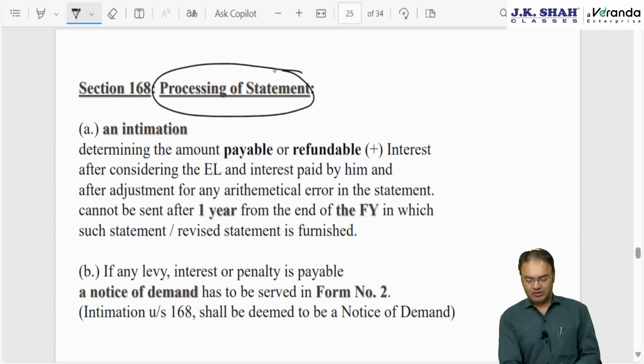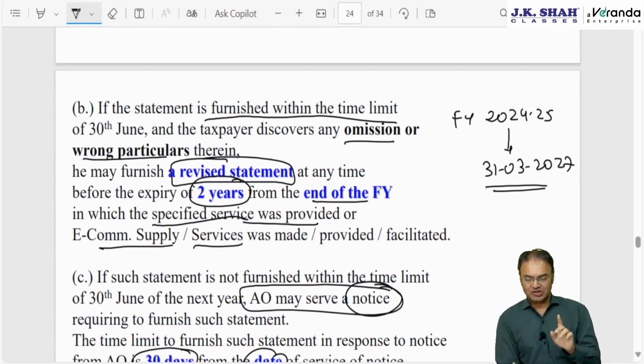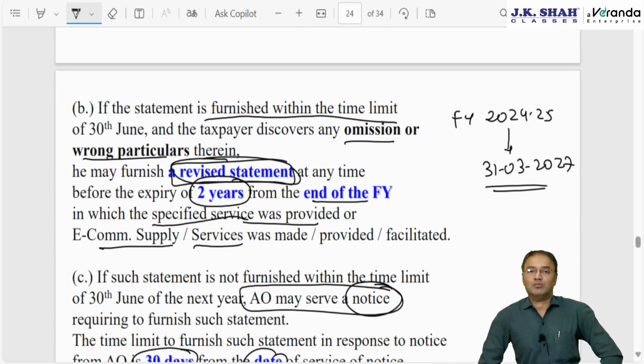Then processing of statement. However, before we proceed further, just a small thing: who can file a revised statement? If you recollect, in the assessment procedure chapter, section 139 subsection 5, in an income tax return, revising of a return can be done not only for an original return filed within the time limit, but even a belated IT return can also be revised. Here it is not like that. Here only those statements can be revised which were filed within the time limit. Belatedly filed statements cannot be revised.